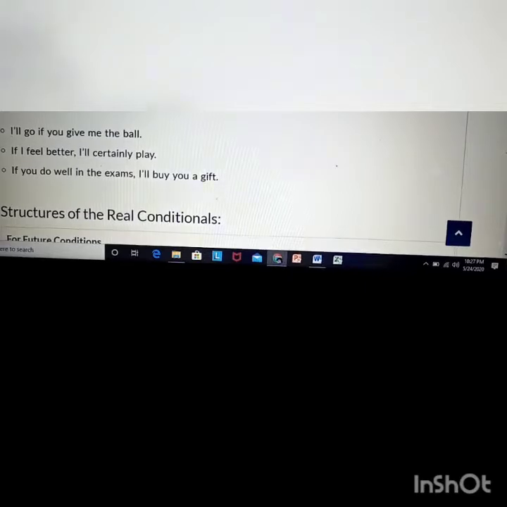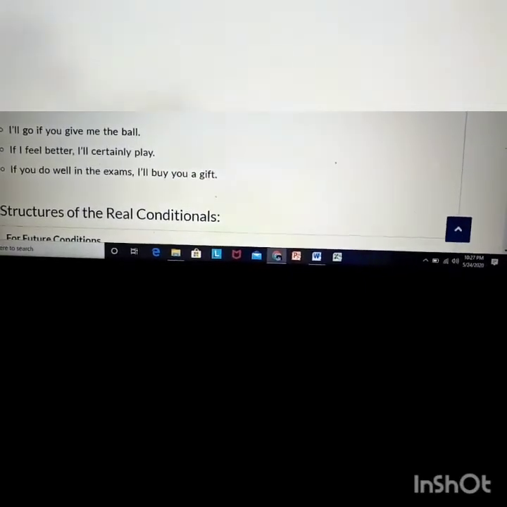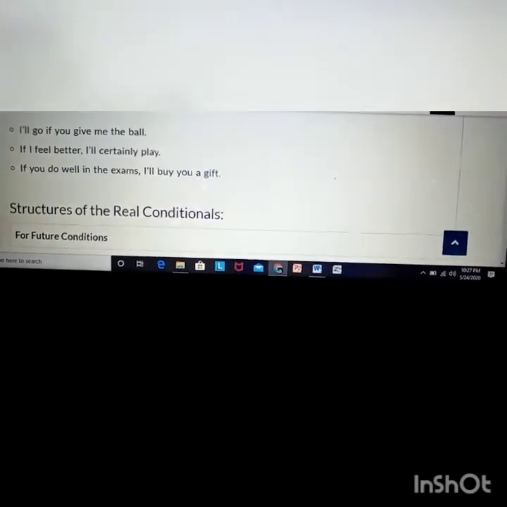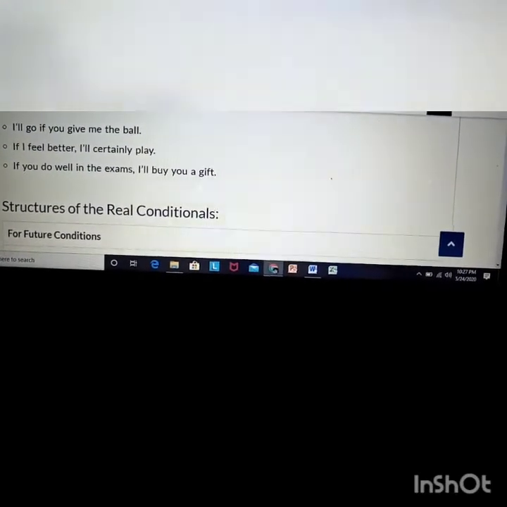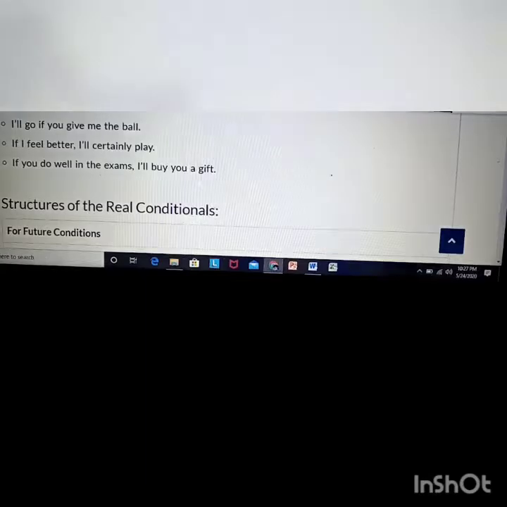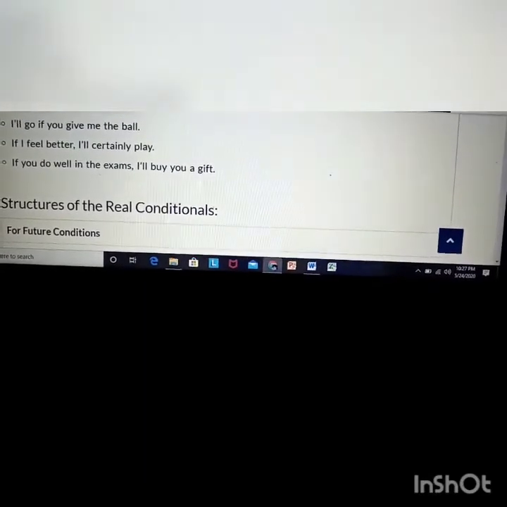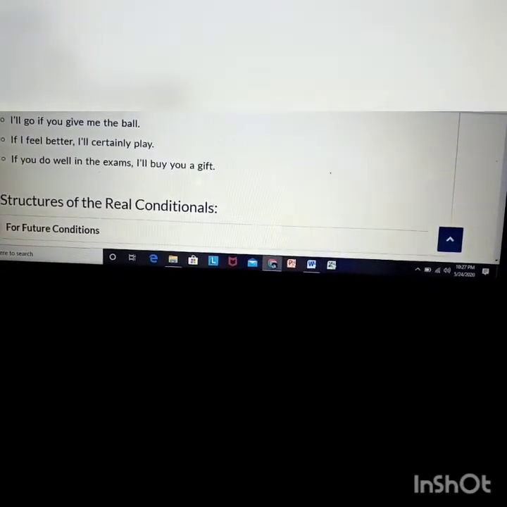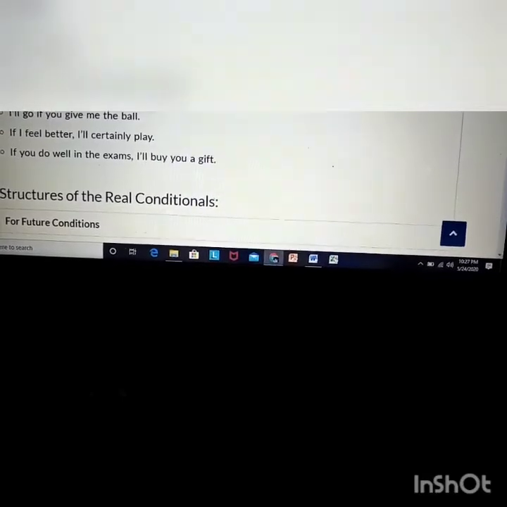If we see the example, you can see I will go if you give me the ball. That is all about factual. If I feel better, I will certainly play. If you do well in the exams, I will buy you a gift.